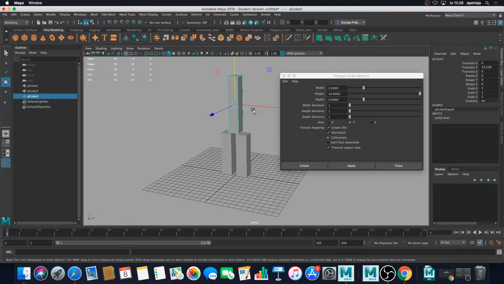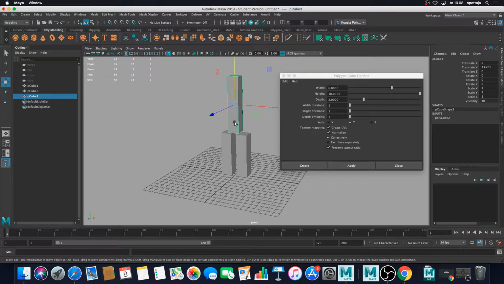So I want to add something for the width. Maybe something like 6 would be quite close.